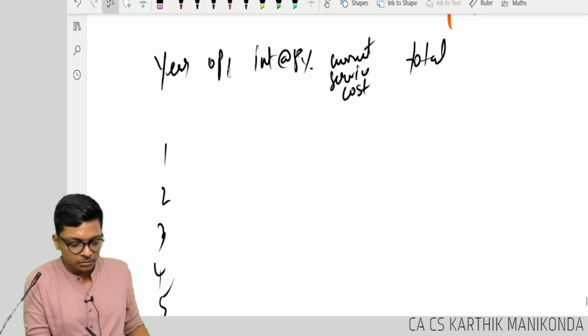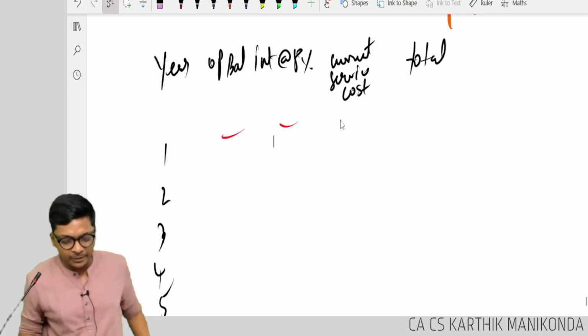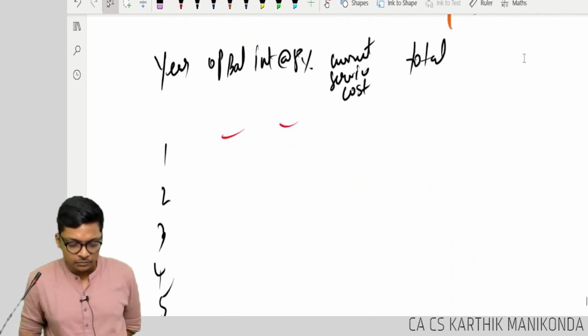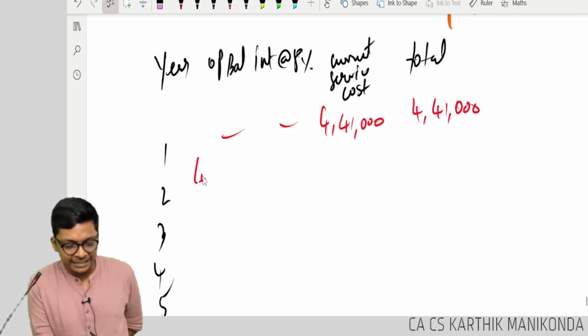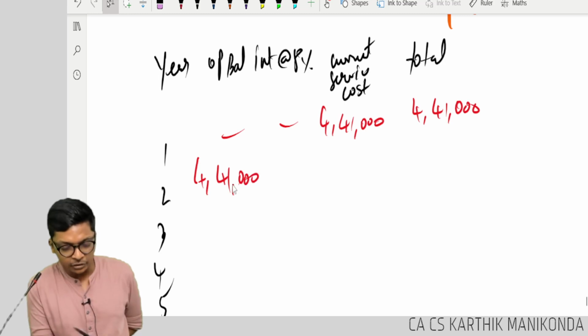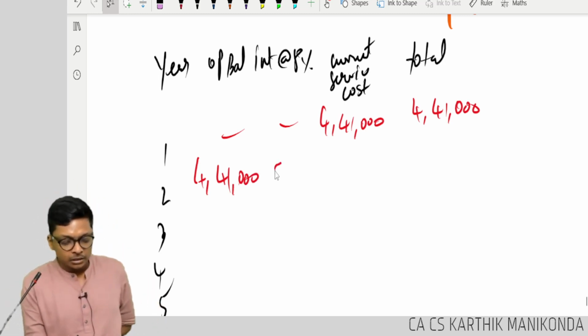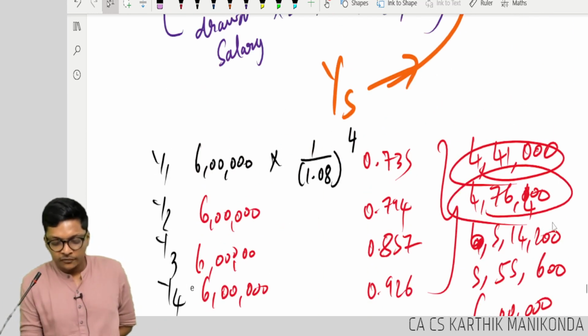Here opening. First year, nothing, no interest. Current first year I'm investing how much, guys? 4 lakh 40. Total closing will be... next year starting is 4 lakh 40,000. Interest at 8%. Do it with me, guys. 35,280. This second year I am investing 4,76,400.